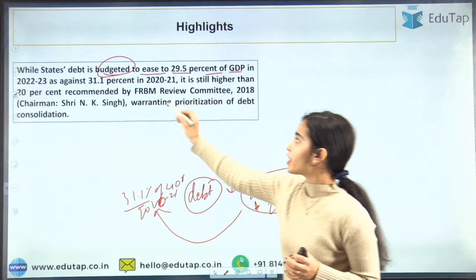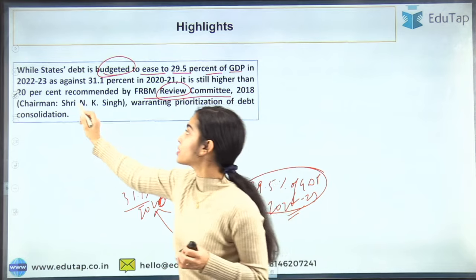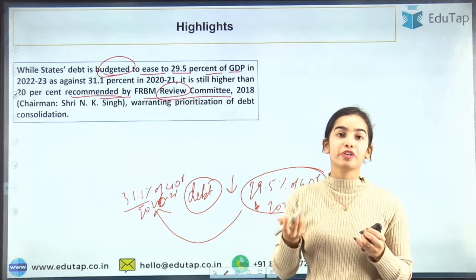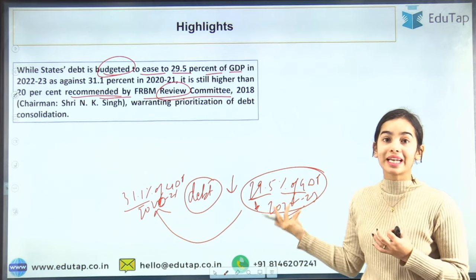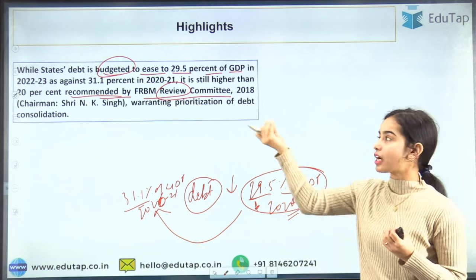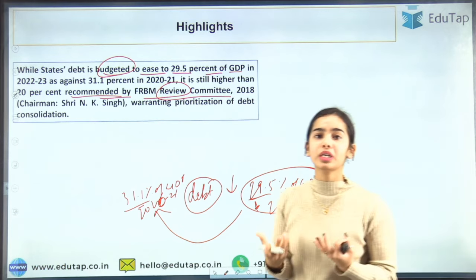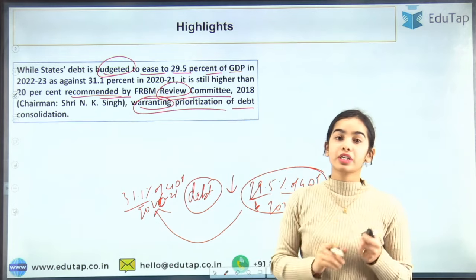As per the FRBM review committee, it is still higher than the 20% recommended by the committee. So the 29.5% of the GDP is the debt that the states are taking, and of course it is still higher than what the FRBM review committee has recommended, that is 20%. So here, debt consolidation warrants prioritization.